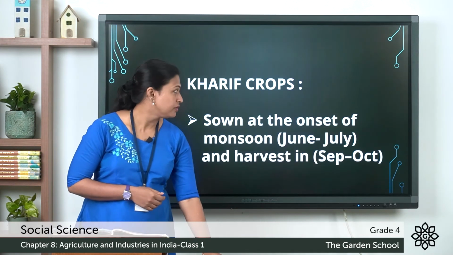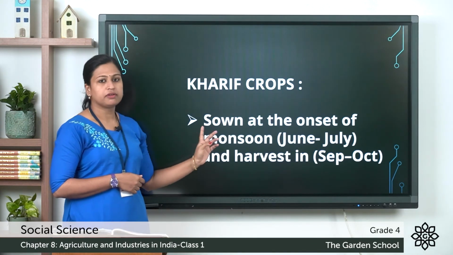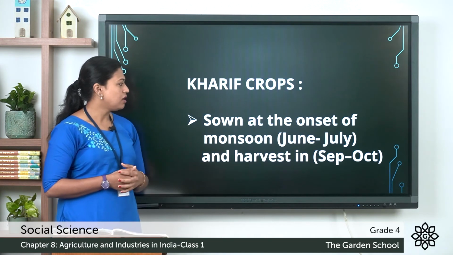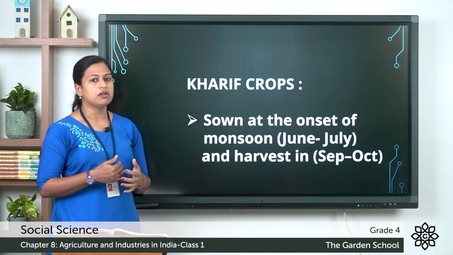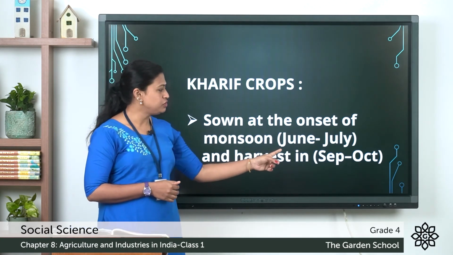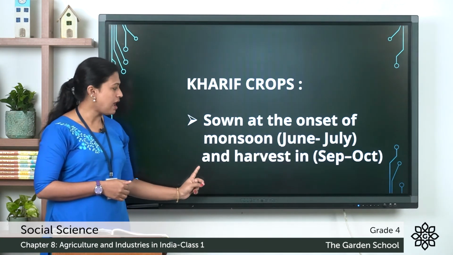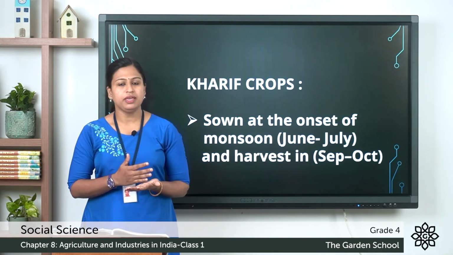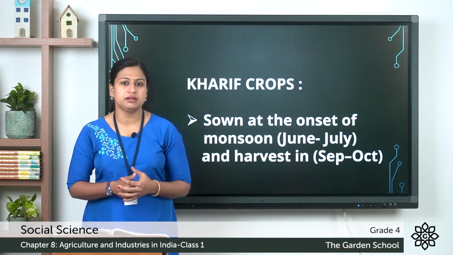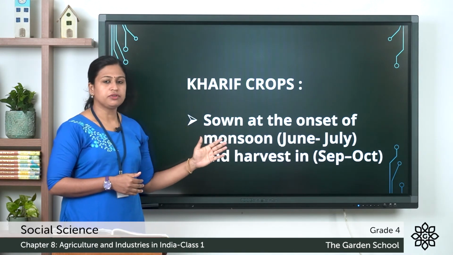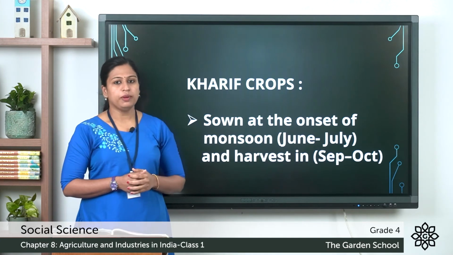Next type of cropping season is Kharif crops. Here the crops are sown at onset of monsoon. Onset of monsoon means the start of monsoon, that is from June to July, and it is harvested in September to October. Here we are talking about the southwestern monsoon. So, Kharif is a monsoon crop and Rabi is a winter crop.